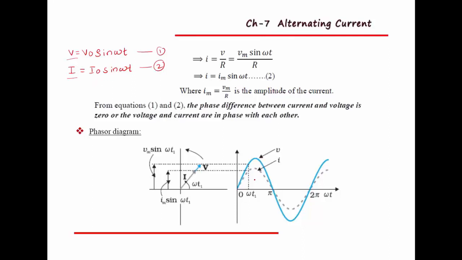Here you can observe this wave diagram. This is voltage and this indicates alternating current. Voltage and alternating current both are moving in phase with each other. At the same time, both are maximum. At the same time, both voltage and current are minimum. That indicates voltage and current are in phase with each other. There is no phase difference between them. And using this phasor diagram, we can represent the phase difference between voltage and current here. In this line, you can observe voltage and current are both in the same phase.